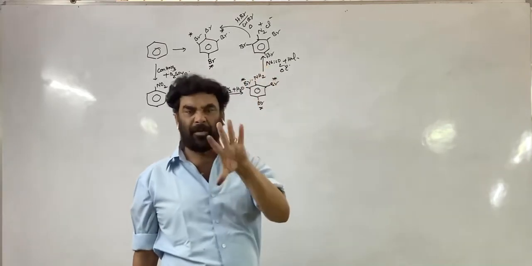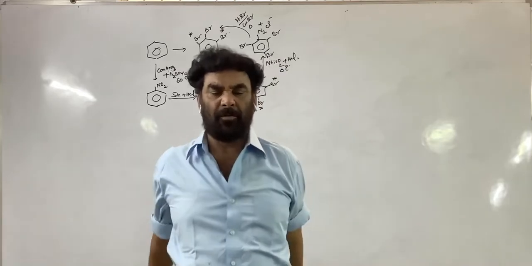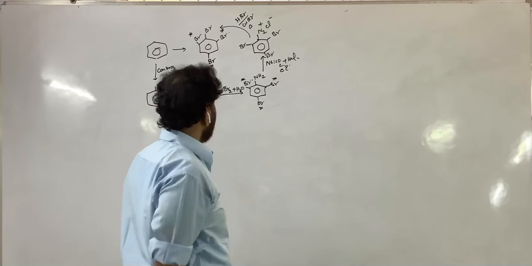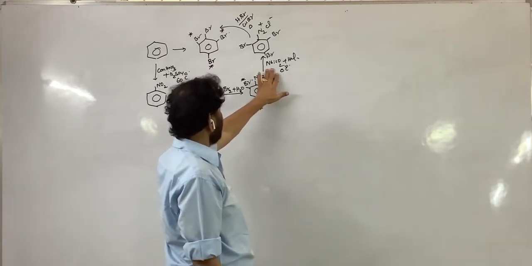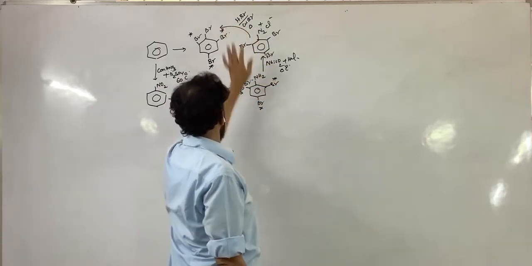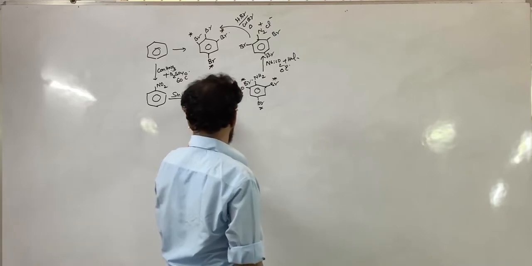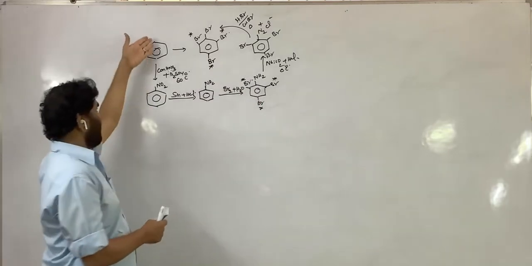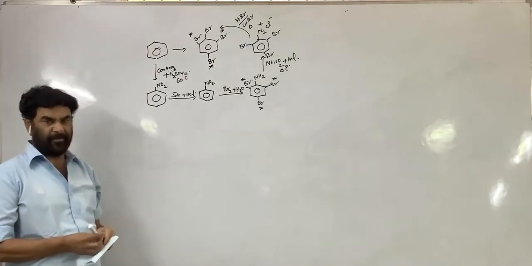Through the NH2 group of the aniline, we are introducing the 4th bromine. So, we are carrying out the process. This is diazotization. This is the Sandmeyer reaction. This is the reduction of the nitro group. And this is the nitration of the aromatic compound.